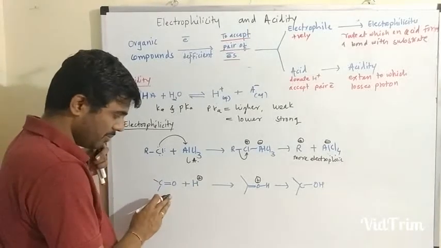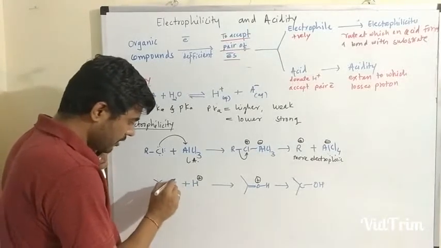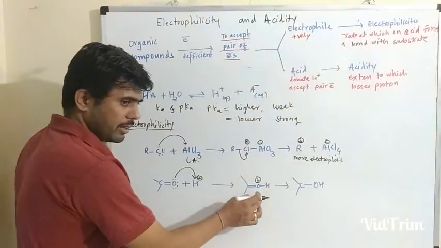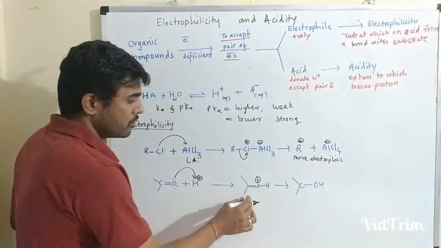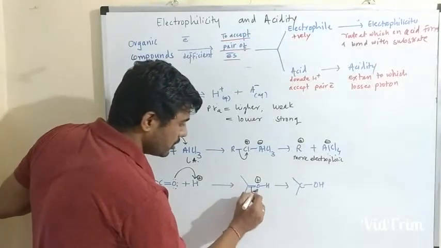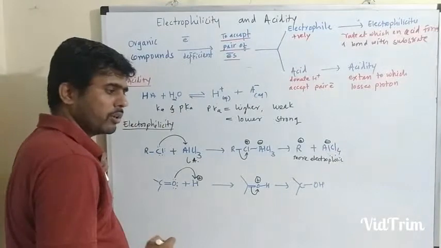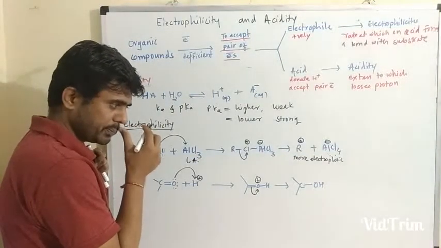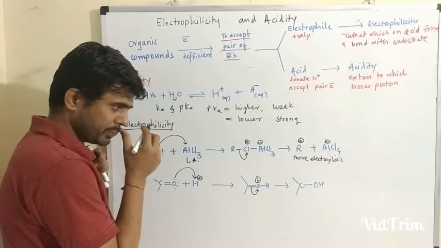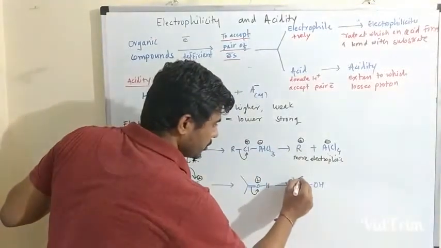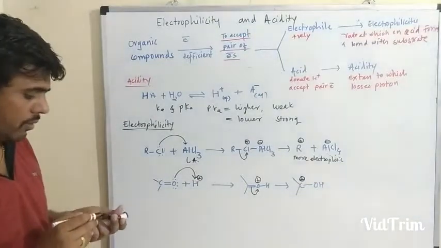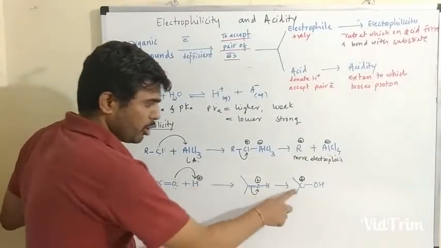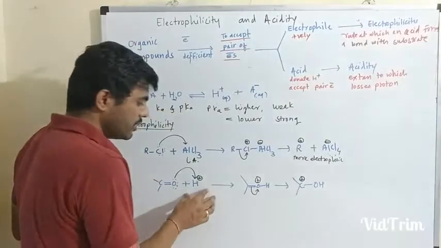Similarly, this is another example. This particular moiety absorbs the H plus ion and forms this particular oxycation. That oxycation, after resonating, gives this particular alcohol molecule, and it becomes a positive charged species. If you look at this, the electrophilic character of this carbonyl carbon at the end of the reaction increases due to this proton acid.